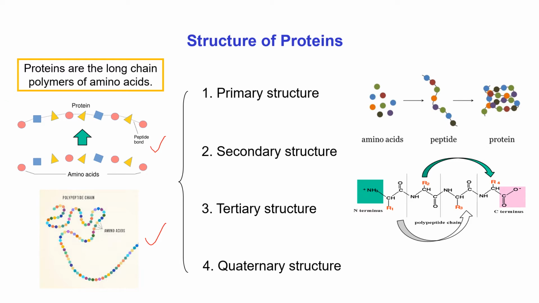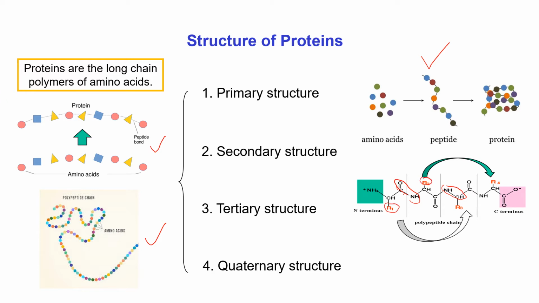One may assume that protein exists as a long chain polymer in our system, but practically protein doesn't exist as a linear long chain polymer. We already explained that when one amino acid is joined to another by a peptide bond, the side chain of the amino acid doesn't participate in the joining.